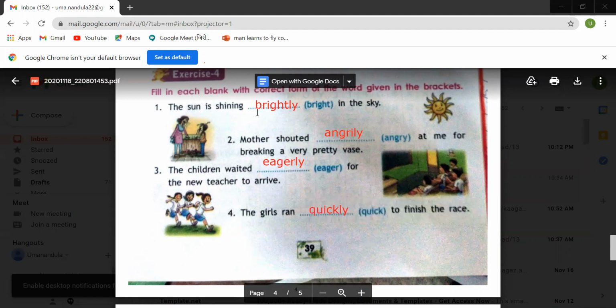The sun is shining brightly in the sky. Mother shouted angrily at me for breaking a very pretty vase. Vase means flower vase. And the children waited eagerly for the new teacher to arrive. And the girls ran quickly to finish the race. Fine. We'll go for the next part.